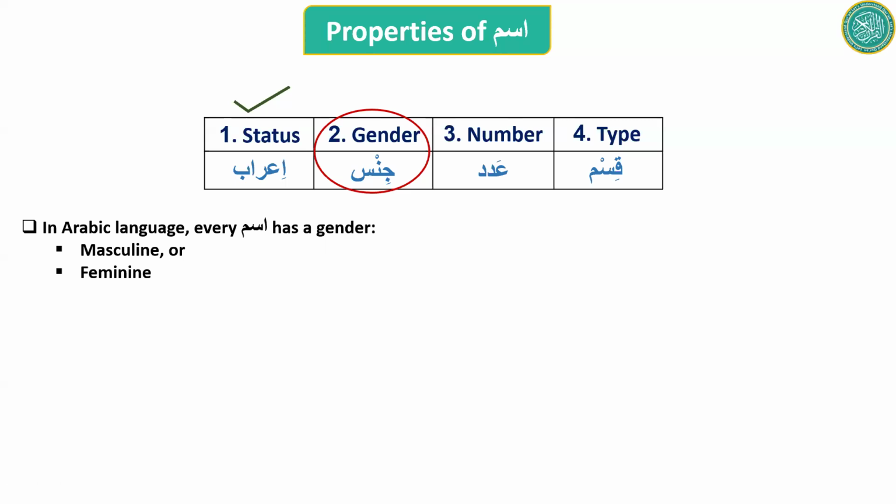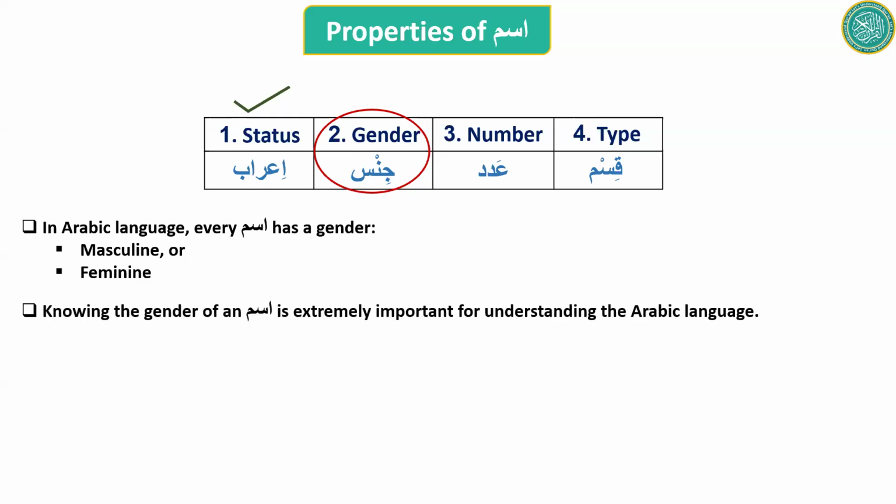So there are only two genders. Every ism in Arabic language has a gender. It will be either masculine or feminine. Some languages don't have that. In some languages, every ism doesn't have a gender. There are actually more words which are genderless. But in Arabic, every ism has a gender, masculine or feminine.